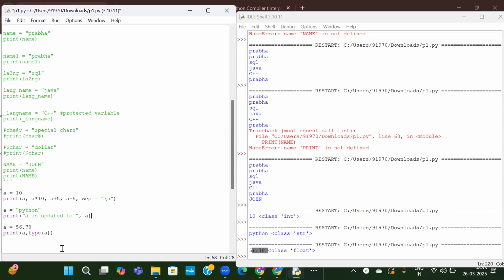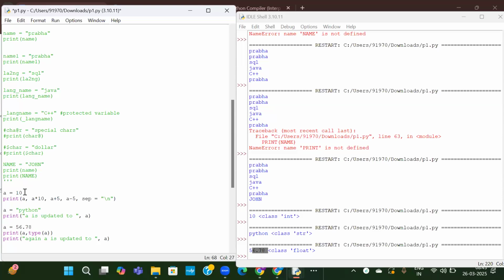Okay. Next here also I will print again: A is updated to A. I don't want to hard code this, like A is updated to 56.78. Who knows, it will be 56.78 now, and later I will give some other number. So that has to be dynamically detected. That's why I'm providing the value A here. Whatever is the value of A, the same value will be printed here.